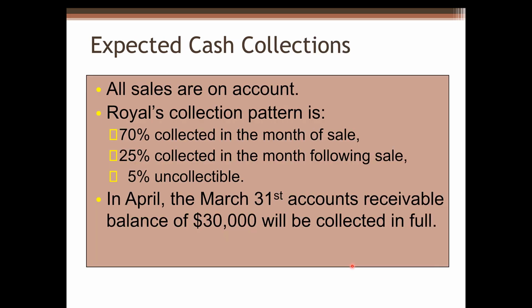Next, we will take a look at the expected cash collections table. Additional information. All sales are on account. On account means no cash involved, no cash received for sale. Royer's collection pattern is 70% collected in the month of sale, 25% collected in the month following sale, 5% uncollectible. In April, the March 31st accounts receivable balance of $30,000 will be collected in full.